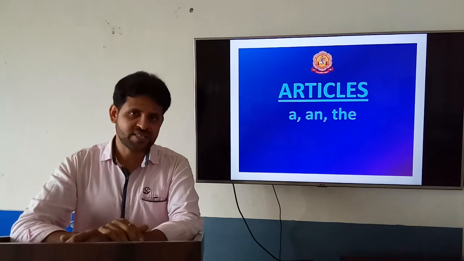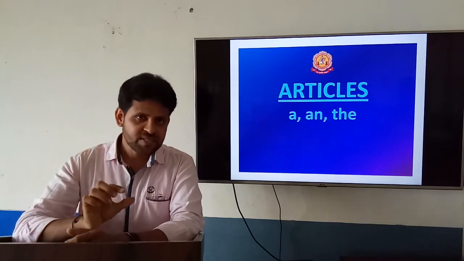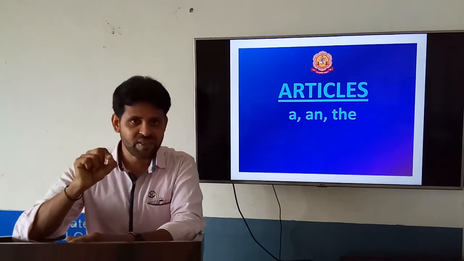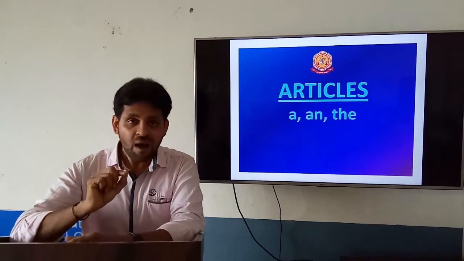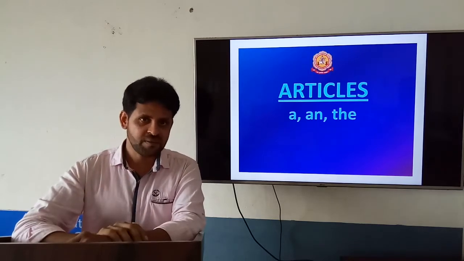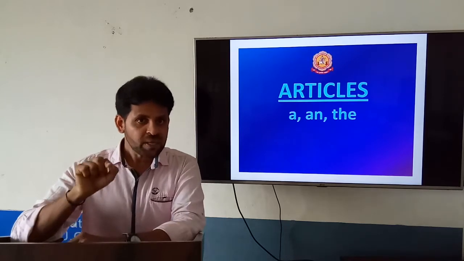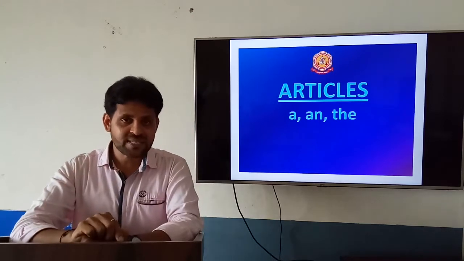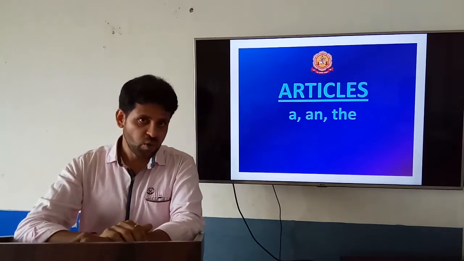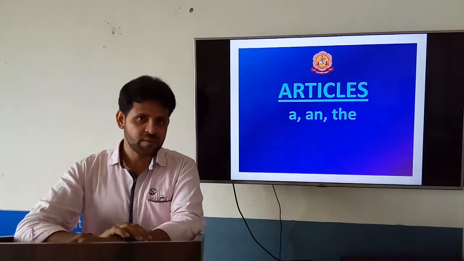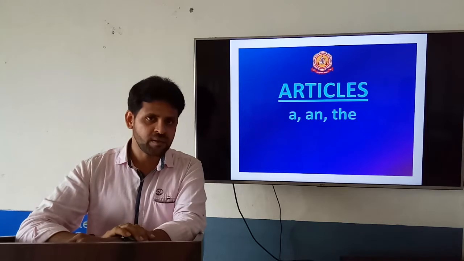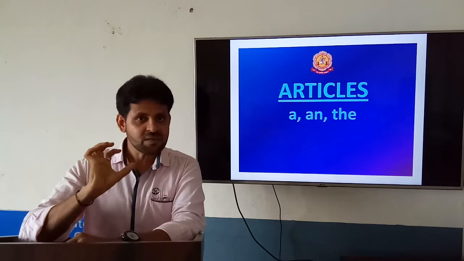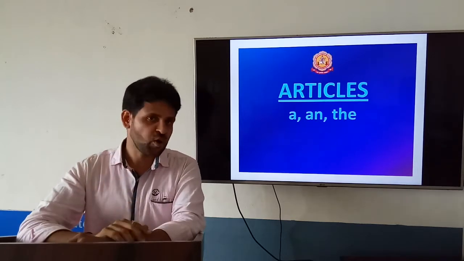In the case of university, university is a word which begins with the vowel letter and sounds with the consonant. So we have to use a university, a unity, a European. Though the word Europe begins with the vowel letter E, its sound is consonant. So we have to use a European. I have a 1 rupee coin. O is a vowel letter, but when we pronounce one, it gives the sound wa. Wa is a consonant sound.